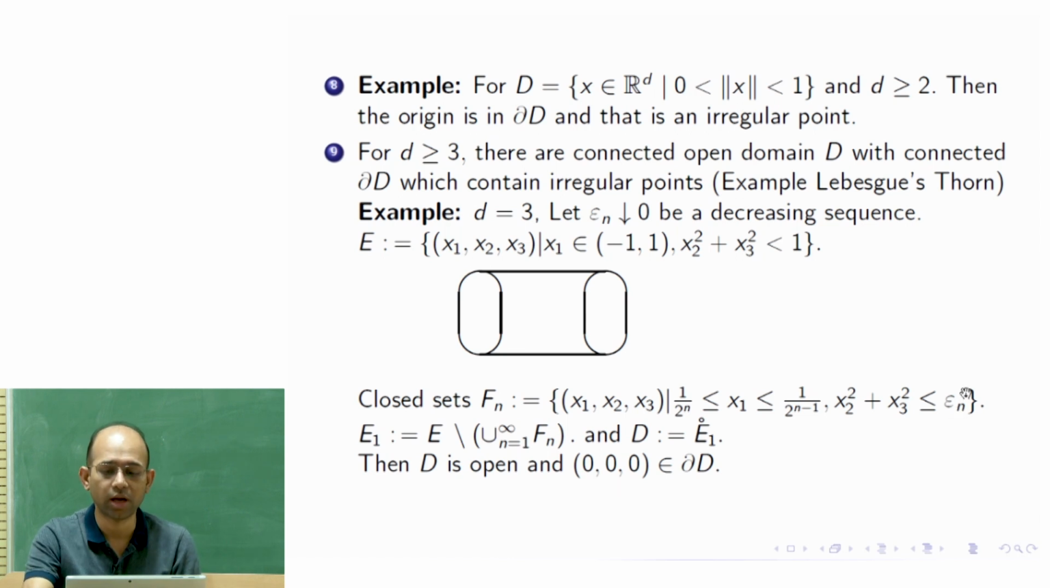If epsilon n are chosen very wisely, then we can actually get 0 as an irregular point. Unless you choose epsilon n in a decreasing manner and very wisely, you would not get it, because if you take epsilon n equal to 1, say, all the time, it's just a straight cylinder basically. You are not going to get anything, but epsilon should be decreasing in a particular pattern.